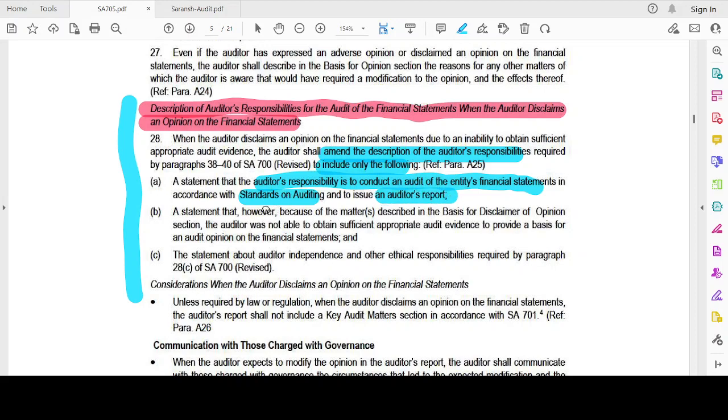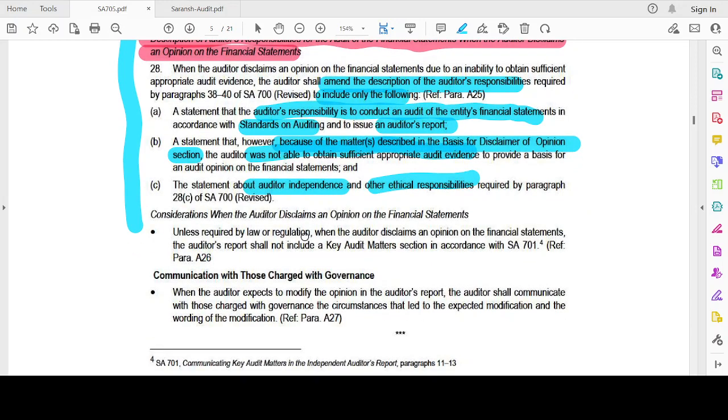Two, a statement that, however, because of the matters described in the basis for disclaimer of opinion section, the auditor was unable to obtain sufficient appropriate audit evidence to provide a basis for an audit opinion on the financial statements. Three, a statement about the auditor's independence and other ethical responsibilities required. Considerations when the auditor disclaims an opinion on the financial statements.